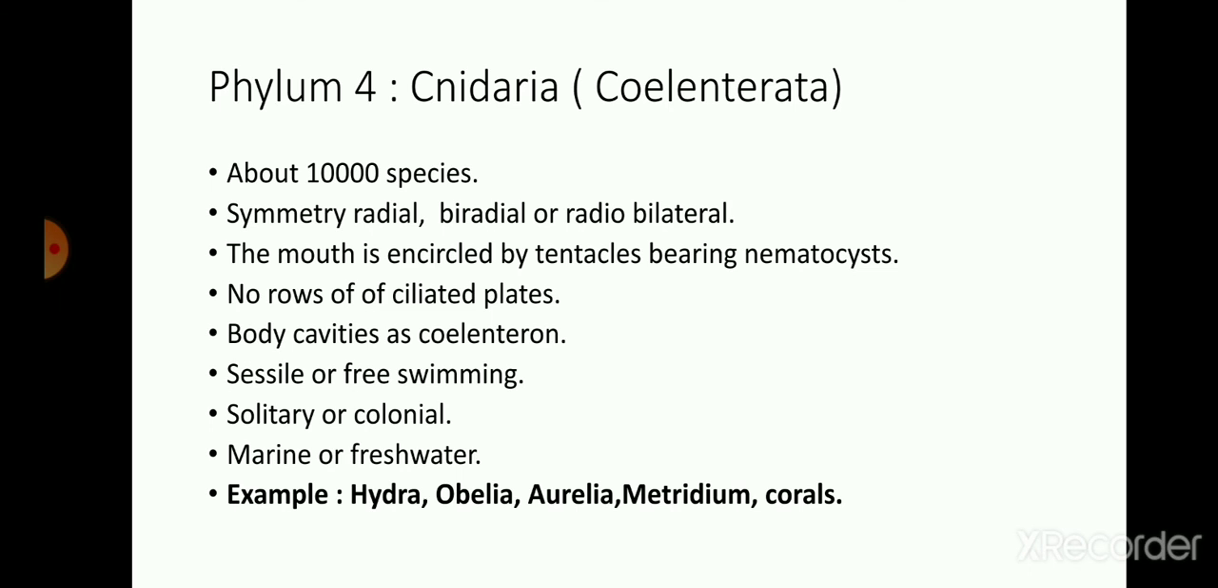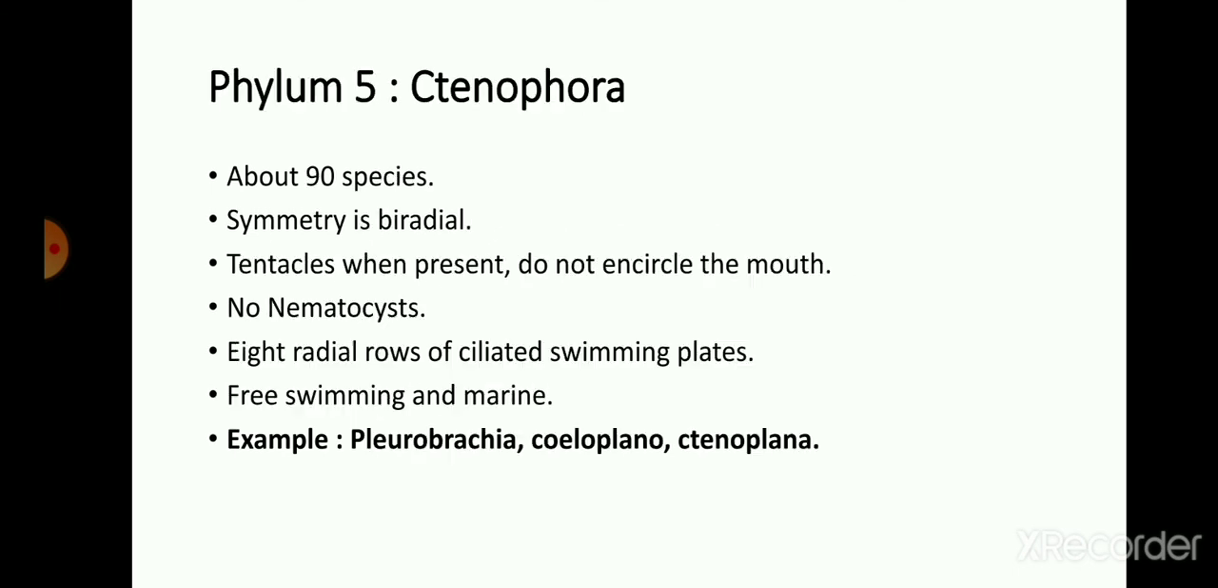They do not show rows of ciliated plates. They have a body cavity, the coelenteron. These animals are sessile or free swimming in water. They may be solitary, mostly free living, or form colonies. They are found in marine as well as freshwater habitats. Examples are Hydra, Obelia, Aurelia, Metridium and corals. These are examples of Cnidaria, also called Coelenterata.